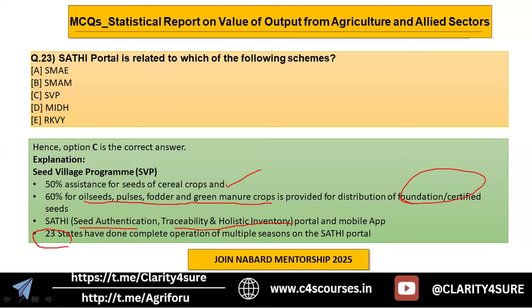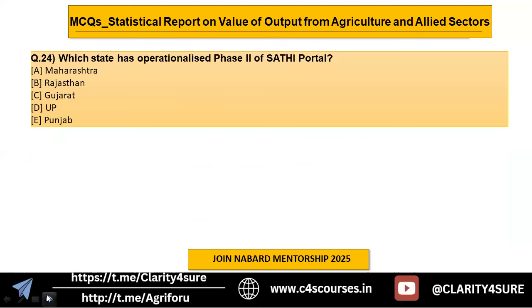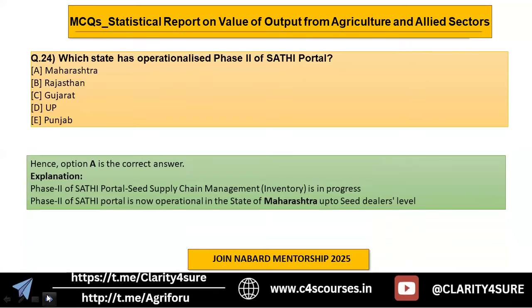And 23 states have done the complete operation of multiple seasons on the Sathi portal. Then question number 24, which state has operationalized phase 2 of the Sathi portal? So which of these states have operationalized phase 2, right? So phase 2 is operationalized only in Maharashtra. What is the major thing about this phase 2? Seed supply chain management, or inventory. So this is the major component under phase 2, and only the state of Maharashtra is under this phase 2 of Sathi portal. Okay, up to the seed dealers level.